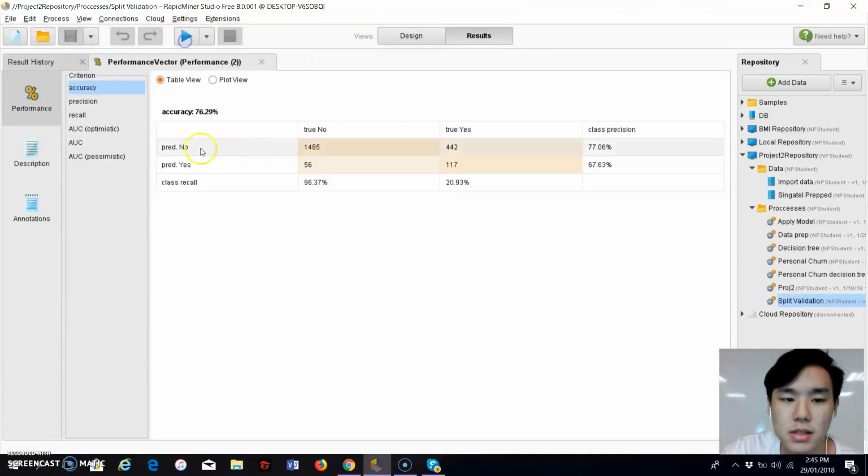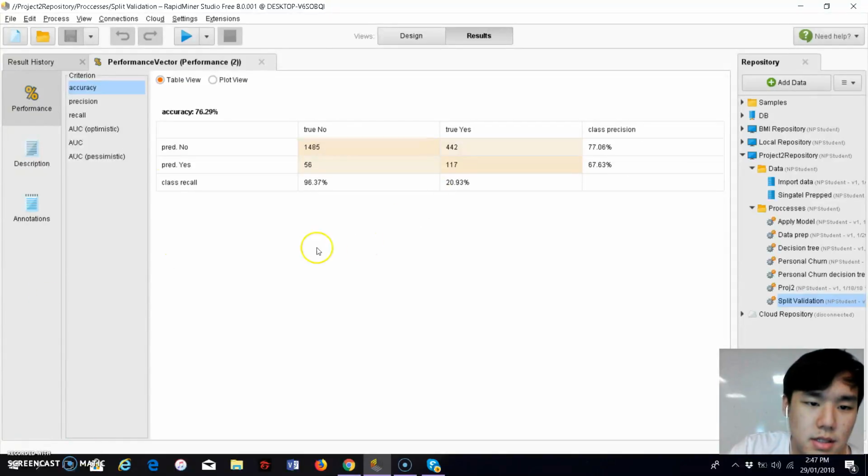And when we run the process, as you can see, the accuracy is 76.29%. So, moving on to the evaluation part. After we run the process and achieve the accuracy of 76.29%, we then have a confusion matrix table. So how do we read this table?